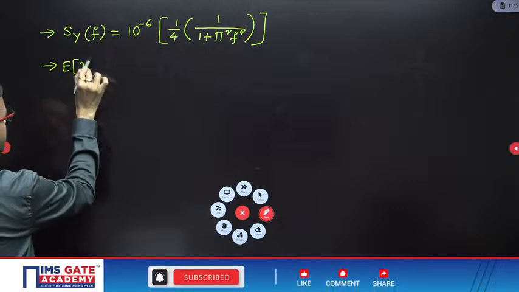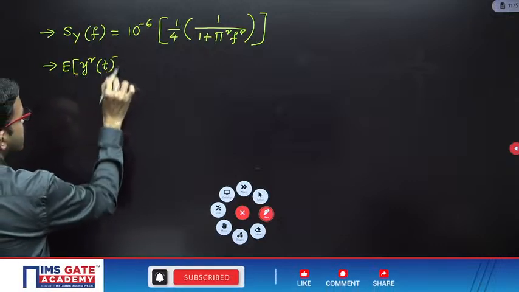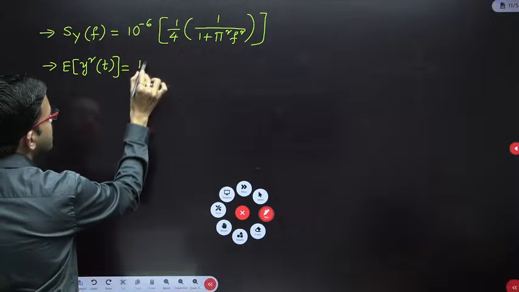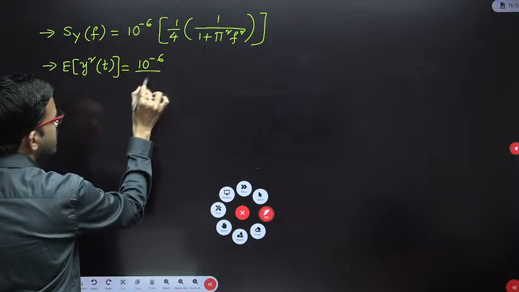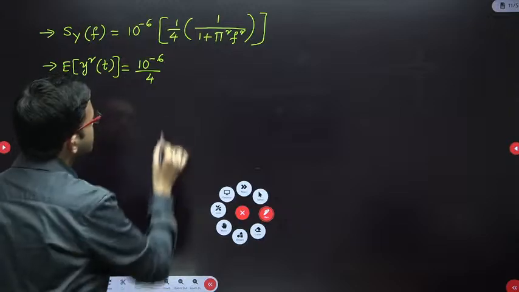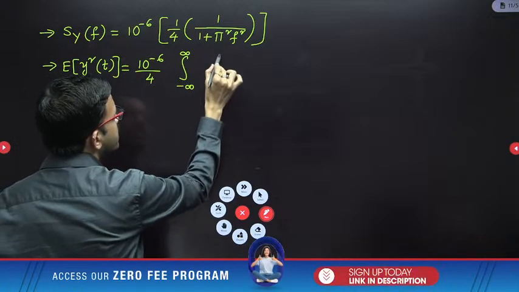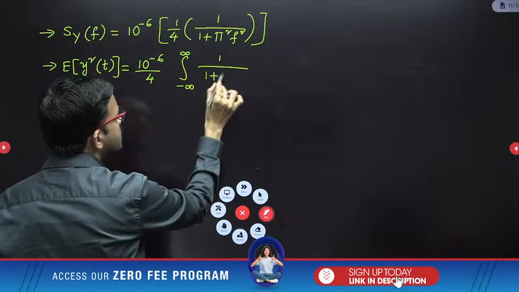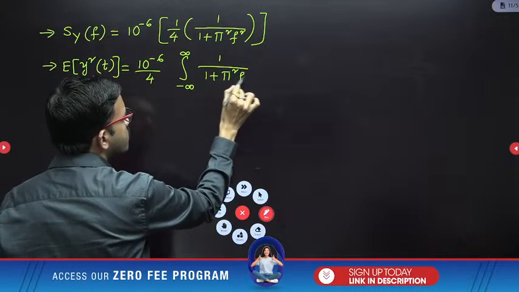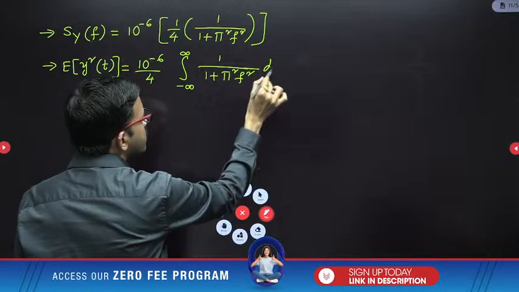Expectation of y square of t is equal to 10 power minus 6 divided by 4, a constant that we can keep outside. Now we have to perform the integration from minus infinity to infinity of 1 by 1 plus pi square f square into df.